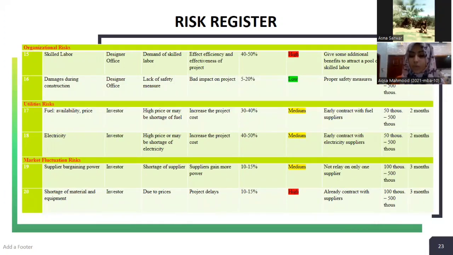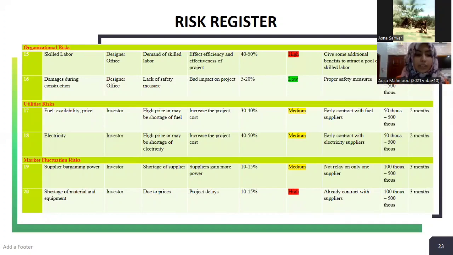Now, moving towards some organizational risks. The first one is skilled labor. The owner of risk is design officer, and the reason is demand of skilled labor, and the effect is it will affect the efficiency and effectiveness of our project. The likelihood is 40 to 50% in this risk, and the impact is very high. The risk response strategy against this risk is to give some additional benefits to attract a pool of skilled labor.